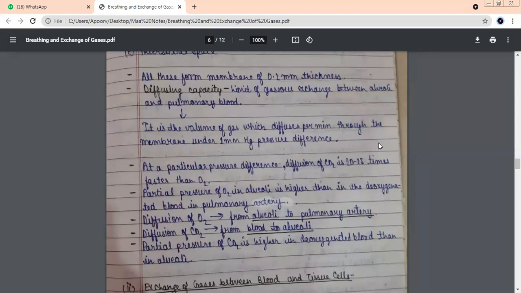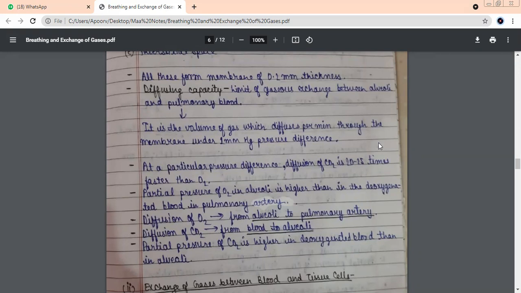Understand again. We have inhaled air. Air entered from the nares into the nasal chamber, trachea, bronchi, bronchioles. At last, where will the air reach? Alveoli. And we said that alveoli is very special because it has a very thin membrane, only 1 cell thick. Why is the membrane so thin? So that gas can easily pass and the exchange of gases can take place. So all the oxygen which has reached the alveoli will be absorbed by the blood, and the blood will take it to different parts of the body.